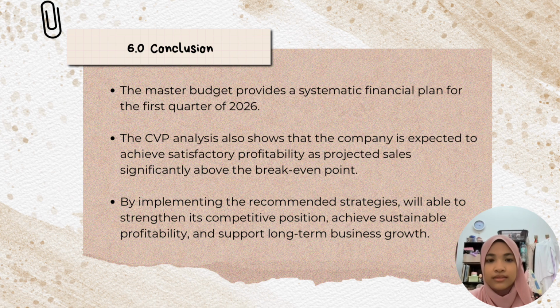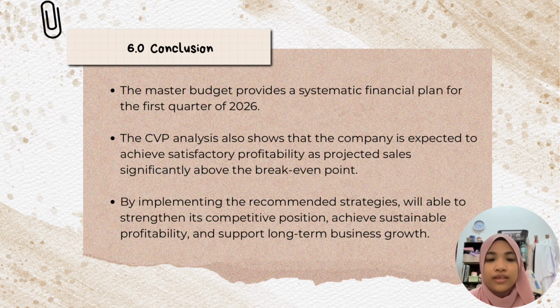And then, next part is conclusion. In conclusion, the master budget provides Crispy Delight food industry with a systematic financial plan for the first quarter of 2026. The CVP analysis also shows that the company is expected to achieve satisfactory profitability because its projected sales are significantly above the break-even point.